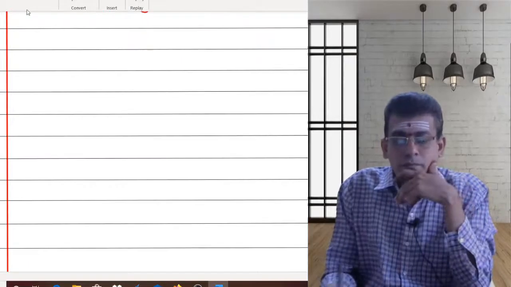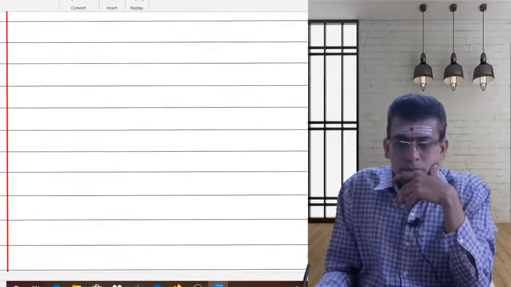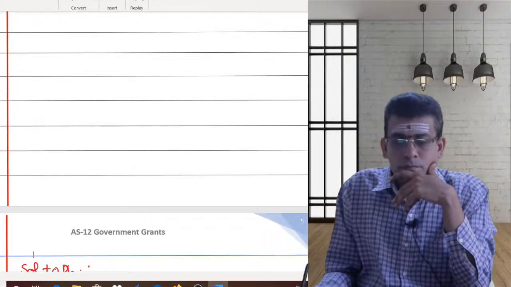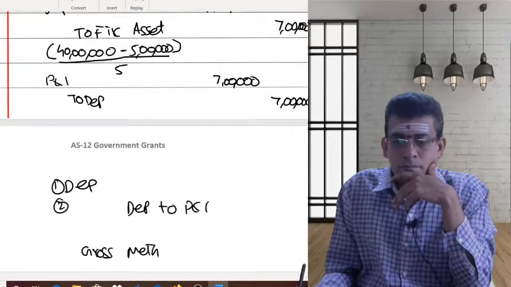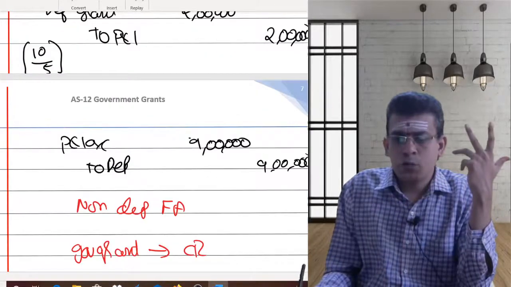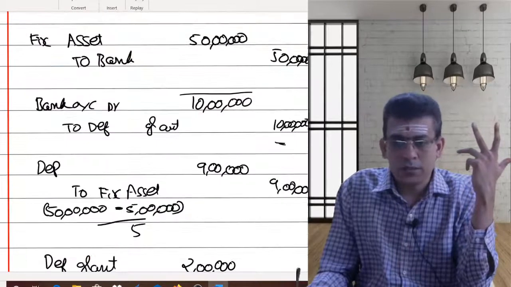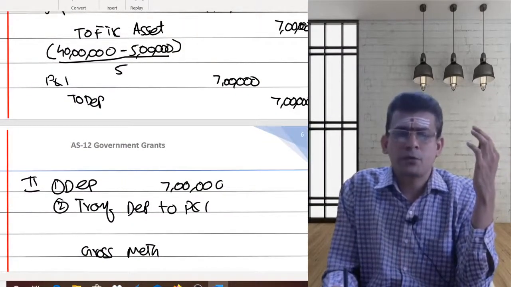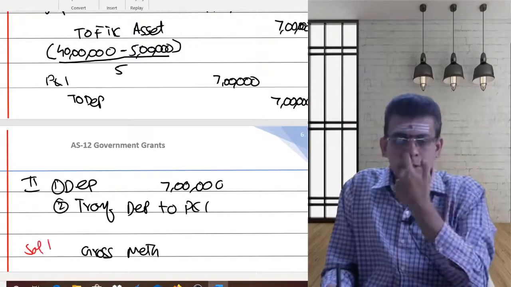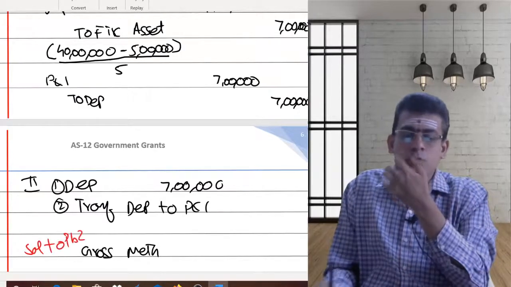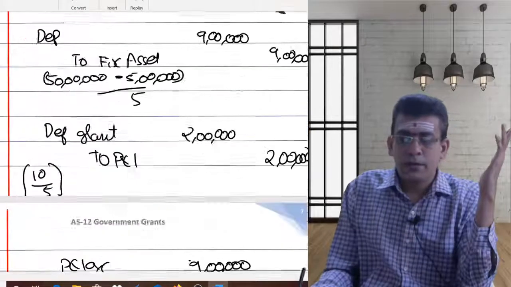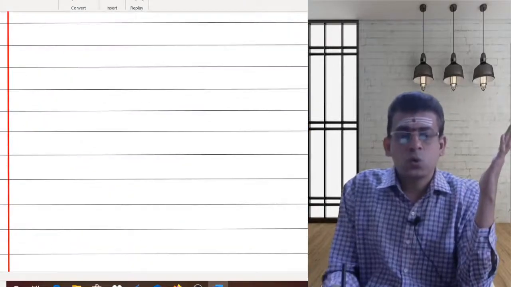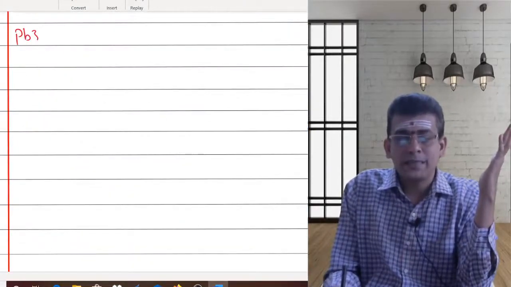So here, okay, I'm directly going to solution number 3. Why? Because this gross method is nothing but a solution to problem number 2. I'm just simply putting it here as solution to problem number 2. Okay, we have done both the things simultaneously. Now let us go to your problem number 3.